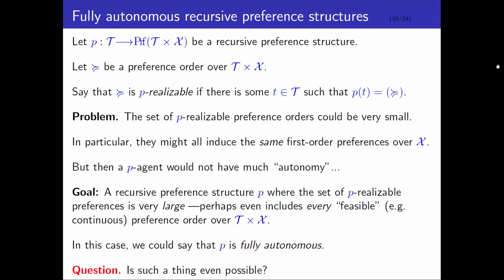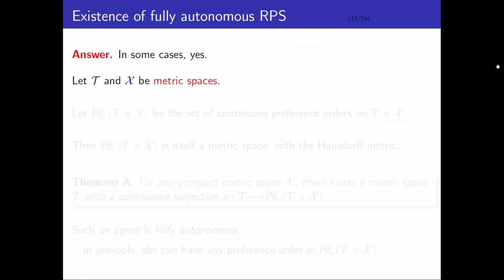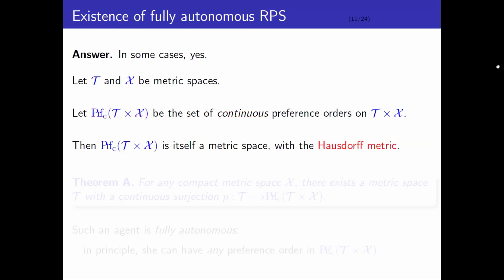So the question is, is such a thing even possible? And the answer is yes, under some conditions, under a suitable interpretation of the question. Suppose that the type space and the outcome space are metric spaces. Now what we're going to do is look at the set of all continuous preference orders on type outcome pairs. As I mentioned earlier, there are good reasons why we would want preferences to be continuous with respect to the topology on the space of outcomes. So we're looking at this space of preferences now. This space itself is a metric space when endowed with the Hausdorff metric.